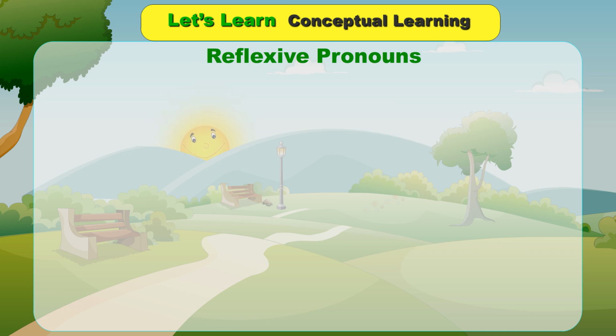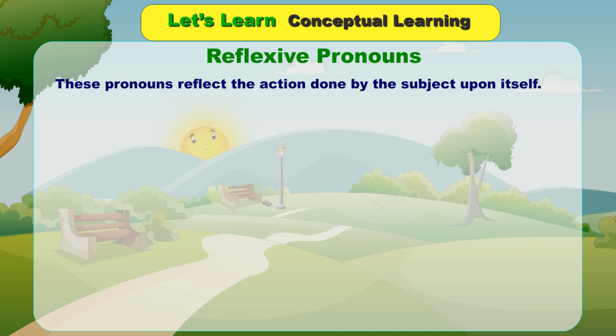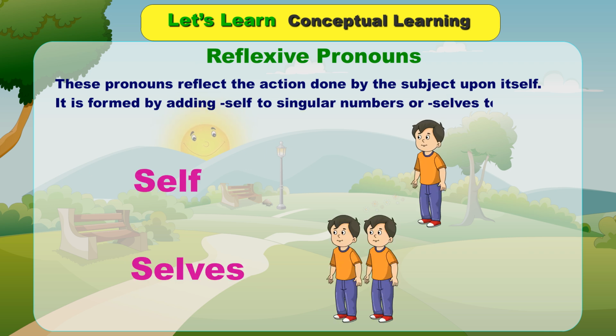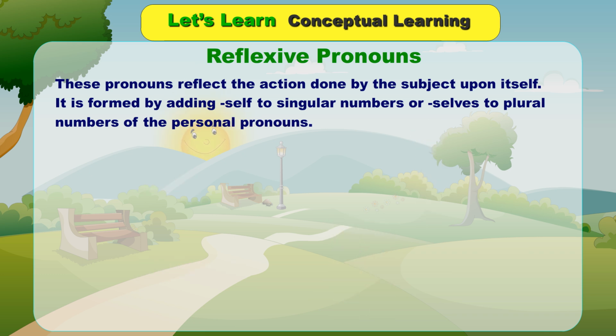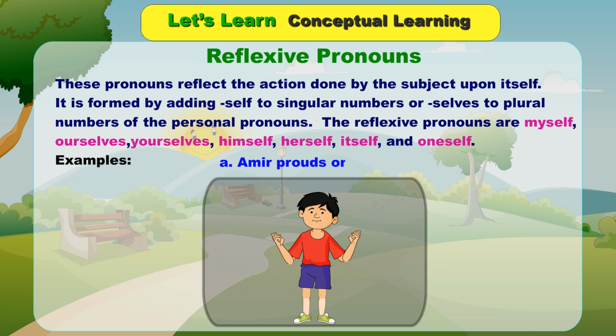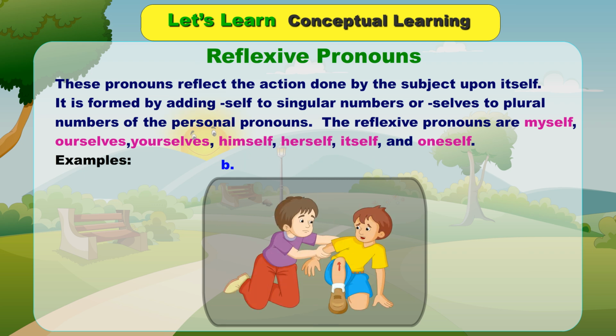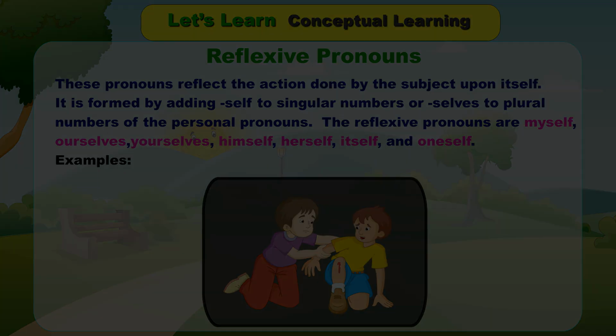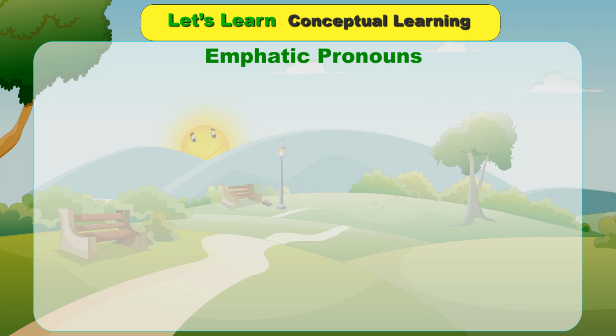Reflexive pronouns. These pronouns reflect the action done by the subject upon itself. It is formed by adding self to singular or selves to plural forms of the personal pronouns. The reflexive pronouns are myself, ourselves, yourselves, himself, herself, itself, and oneself. Examples: A. Amir prides himself. B. They hurt themselves.